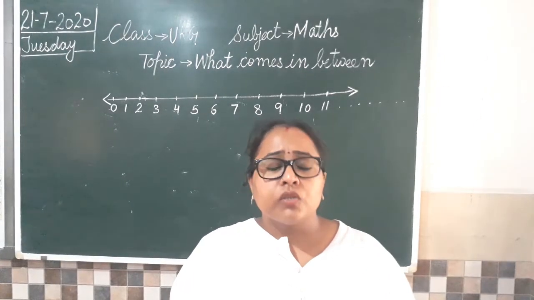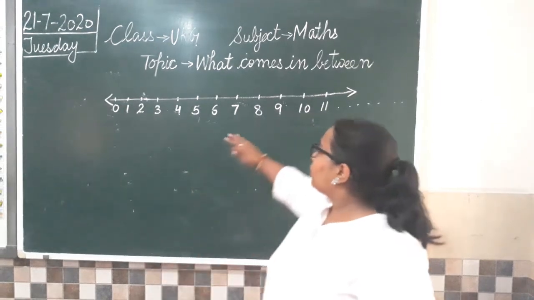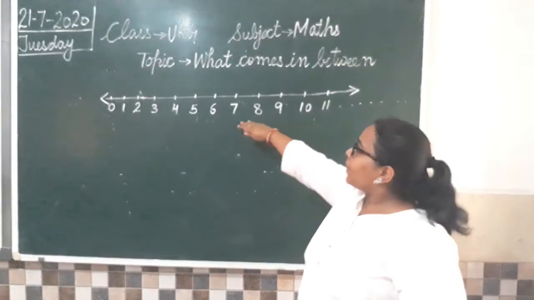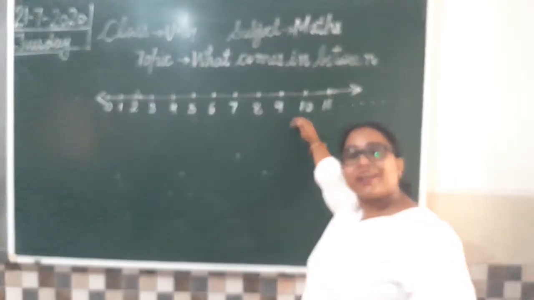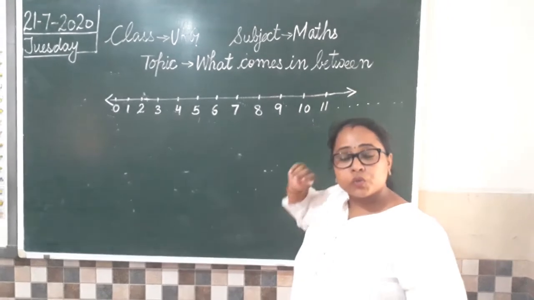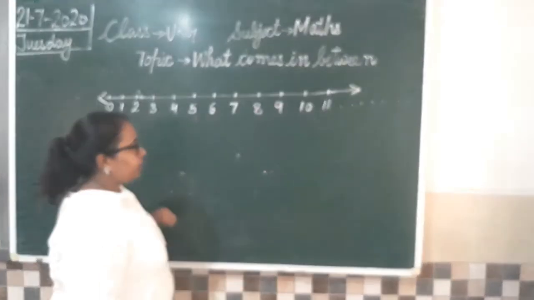So this is called a number line. What is this? Number line. Just say with me. Numbers on a line is called a number line. Understood all?